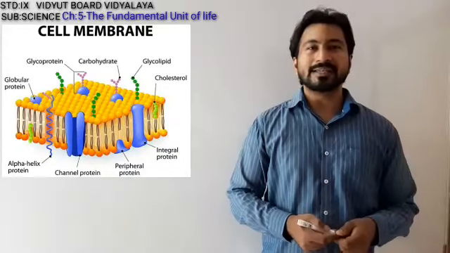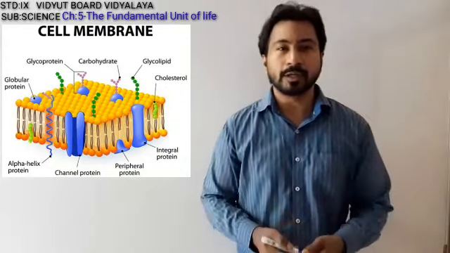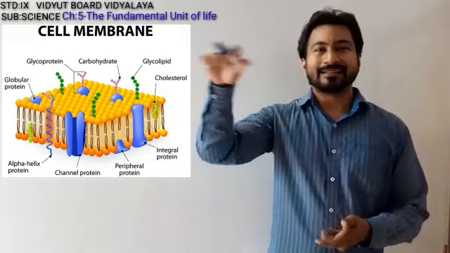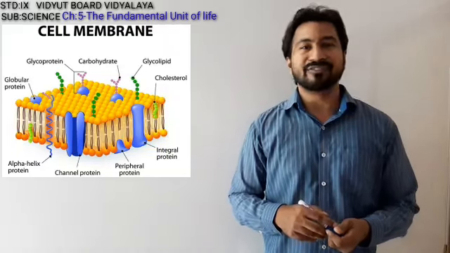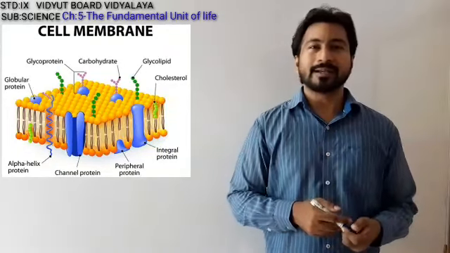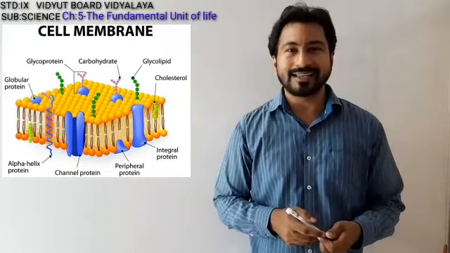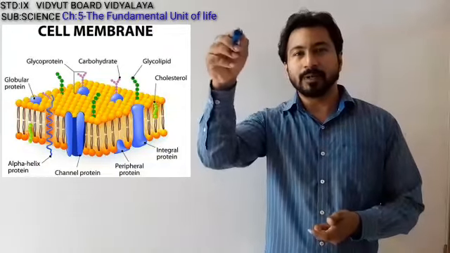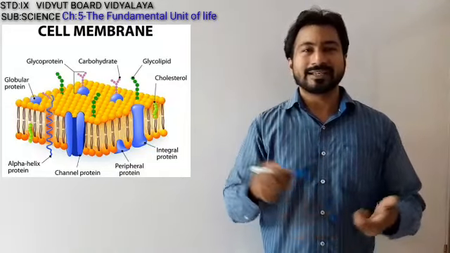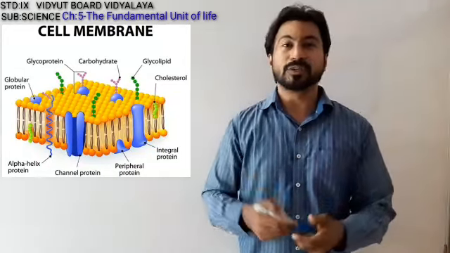So it is said to be like a sandwich model, where the upper bread is basically made up of fats, the lower bread is made up of fats again, and the stuff between the upper bread and the lower bread is basically the proteins.